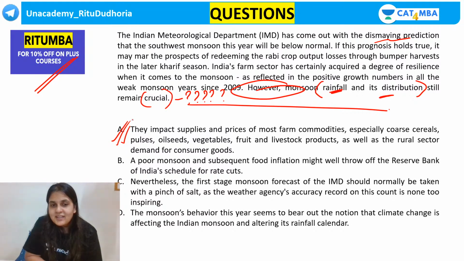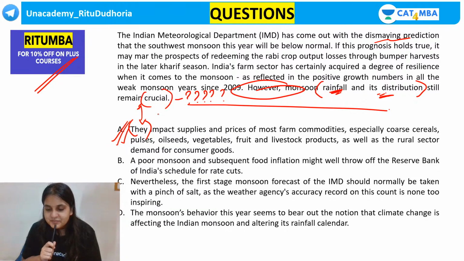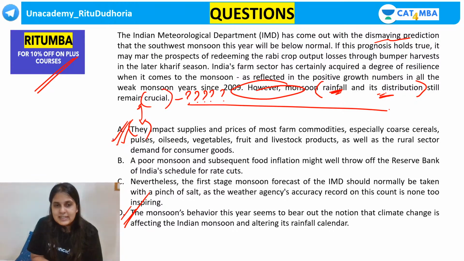Diya, why remain? Because it's plural. They. Monsoon rainfall and its distribution remain. The author is treating it as plural. Okay, Parth says A. Prachi says D. So there is a confusion between A and D. Done, Azad. Okay, so guys, the answer option is A.